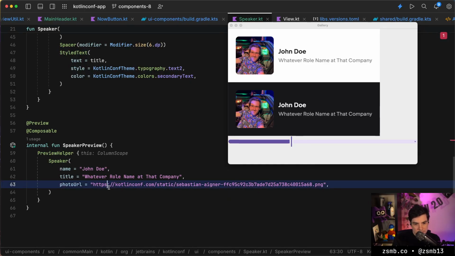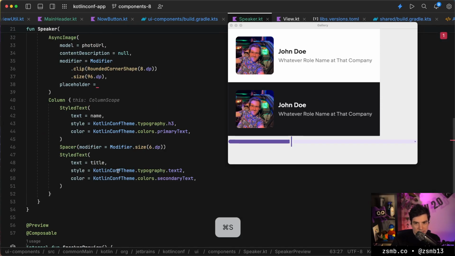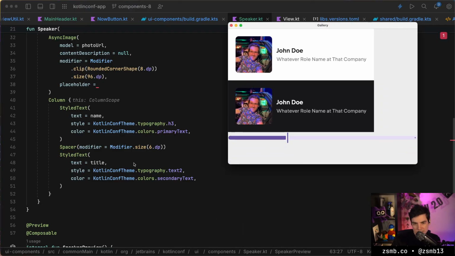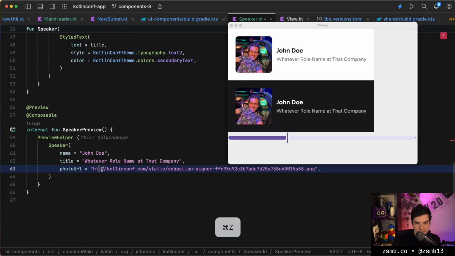Let's try a broken URL. Will hot reload do this for us? Will it break the image? It apparently doesn't. What if I use another URL which is a valid one? Let's take another photo from.